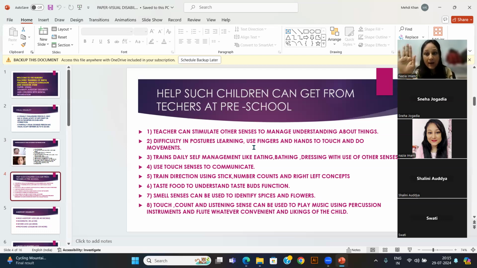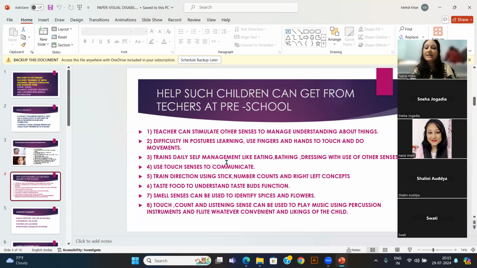We will use our palm, put on their backbone. We need to correct the posture like this, and then press the backbone and tell the child this is a straight sitting posture. So whenever I call this word straight, children sit straight, and at that time you need to put your back straight. So this is how the teacher helps the children with different movement and touch and feel methodology.